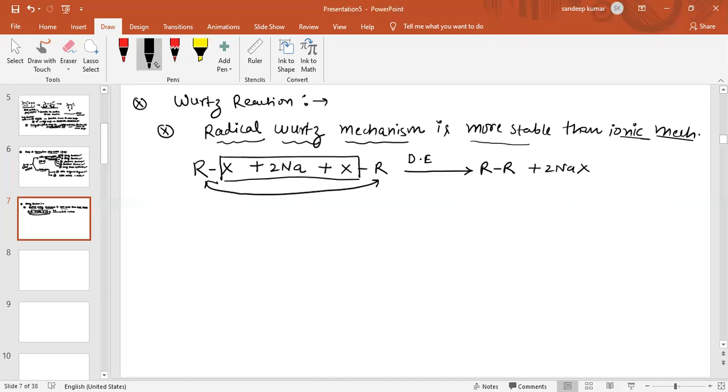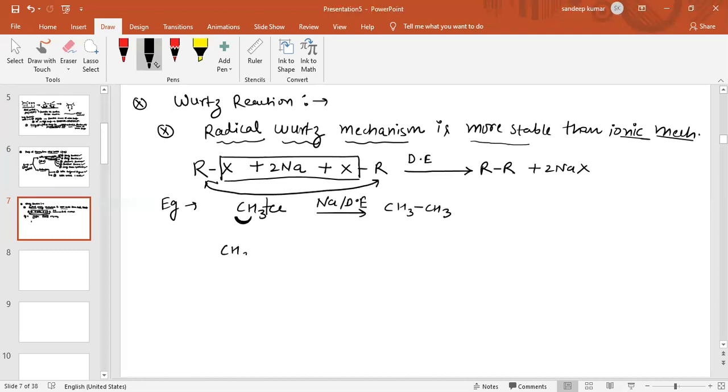For example, see the examples of this reaction. If we take CH3Cl in presence of sodium and dry ether, this bond will break and coupling of this carbon occurs, so CH3-CH3 is obtained as a product. Now see the next question.